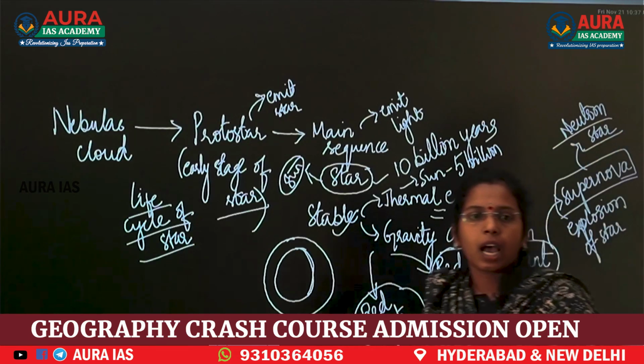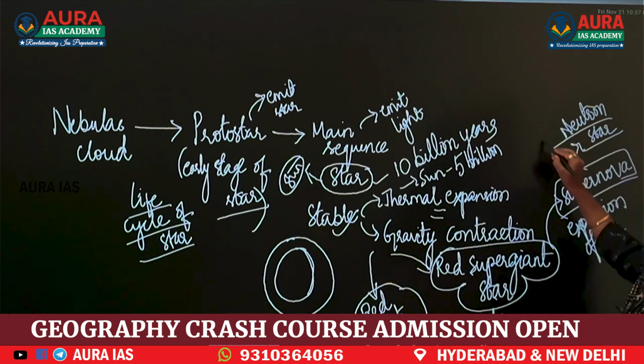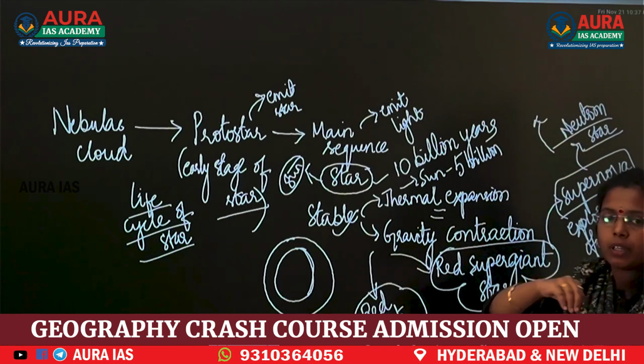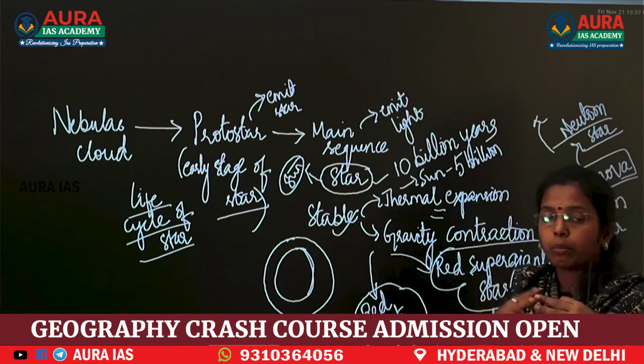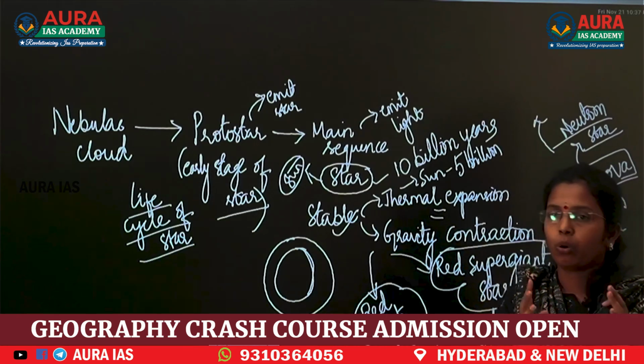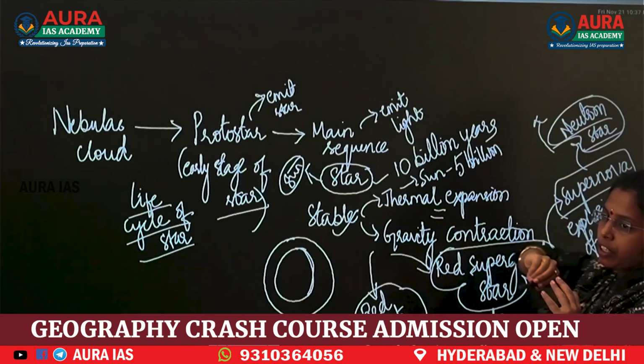The life of the neutron star depends upon its mass. If it has more mass, these supernova stars will come together and form a black hole. If it has less mass, it will remain a stable neutron star.